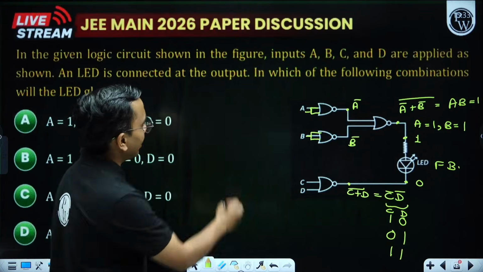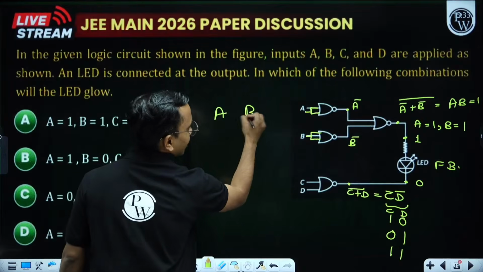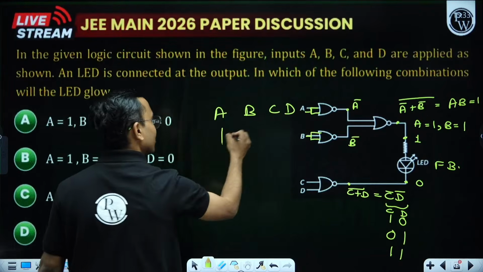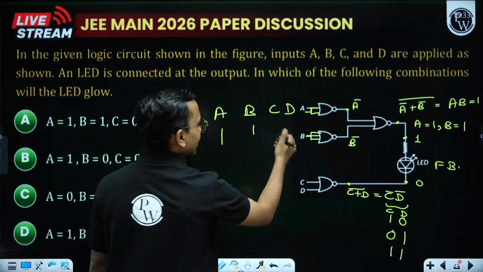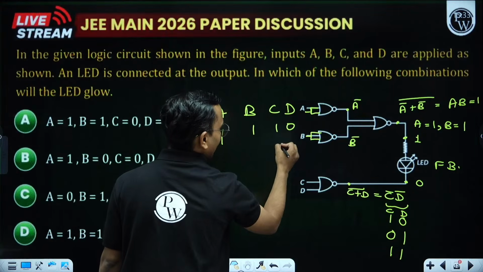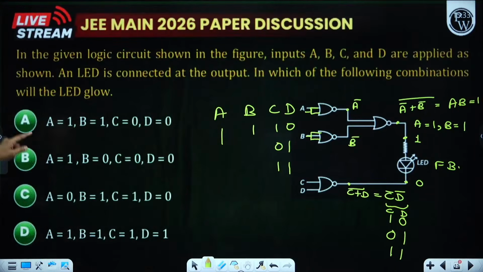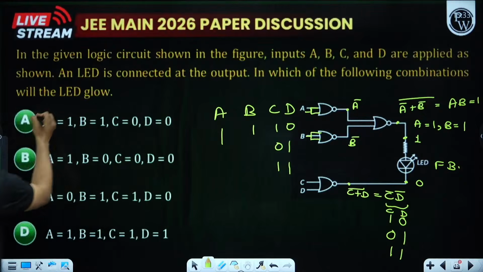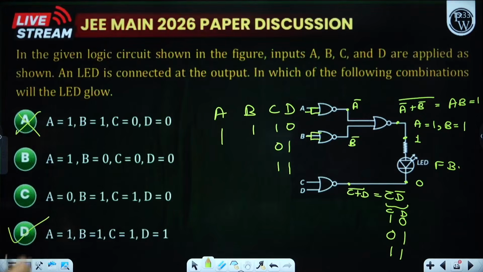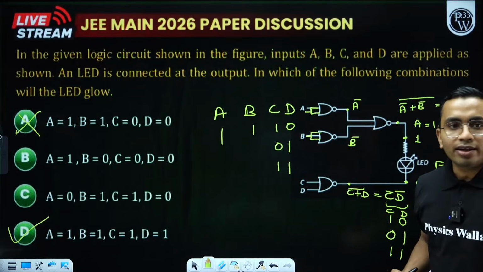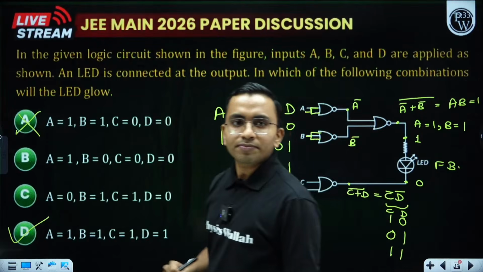So in my A, B, C, D combination, A and B have to be 1, and C and D can be 1, 0, or 0, 1, or 1, 1. Now come to the options. A and B have to be 1, both cannot be 0. This is incorrect. Both can be 1. This is correct. Yes, D option, perfect, Pratik.